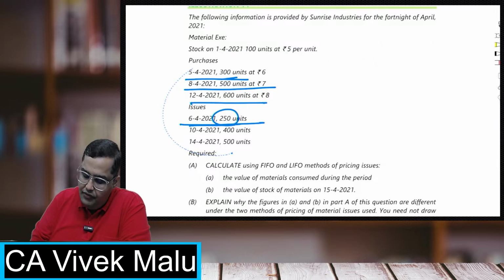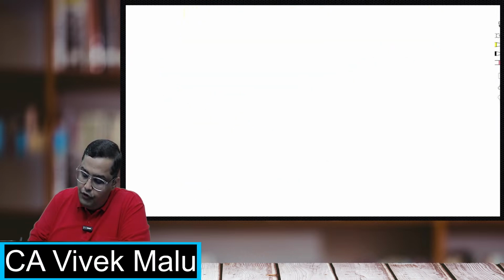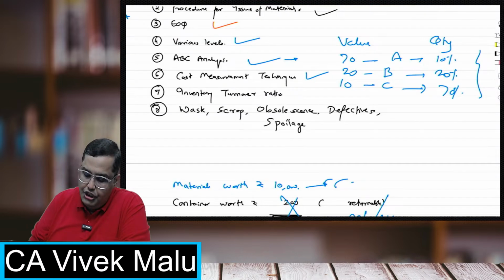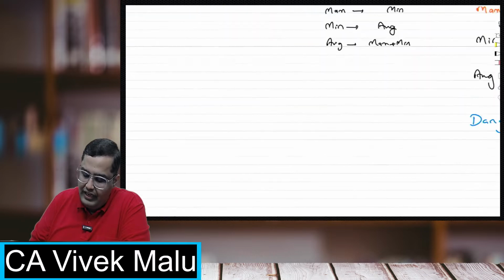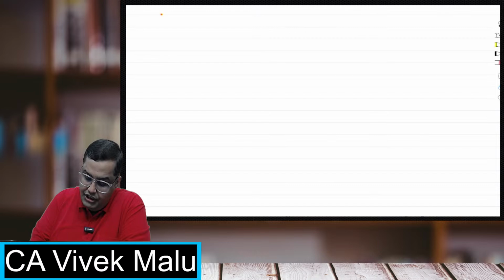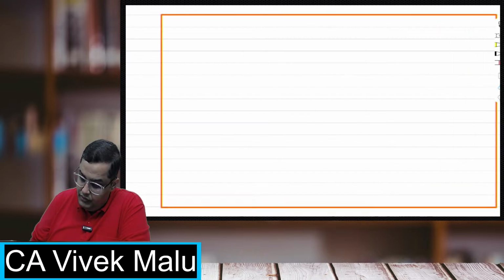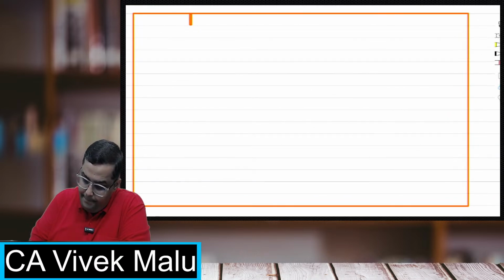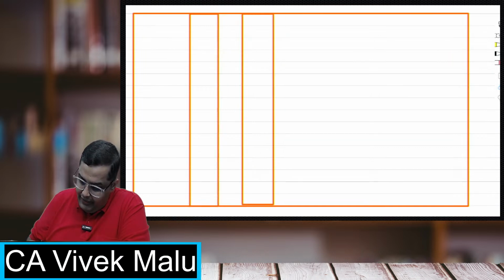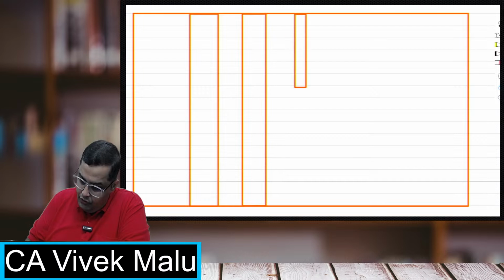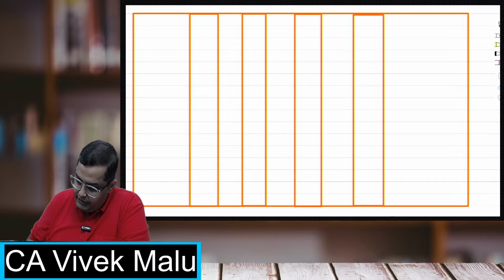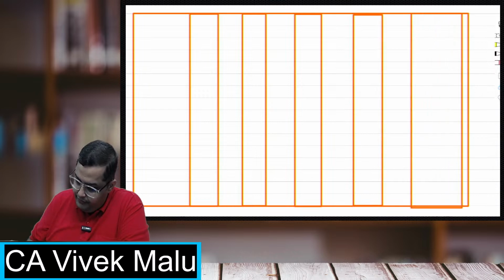I'll do one thing for you for this small question. For question number 14, I'll give you a brief of how you make a stores ledger. Quantity, rate, value.